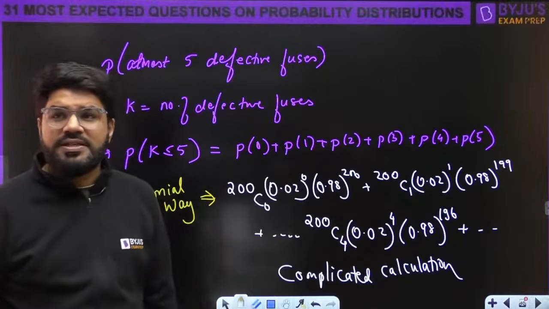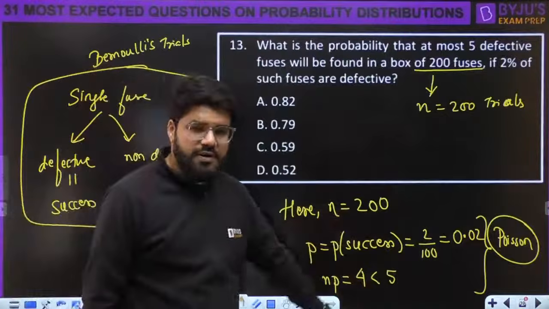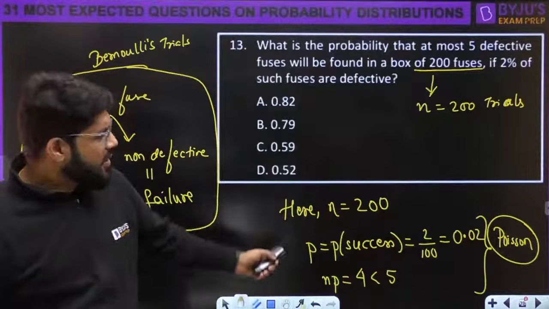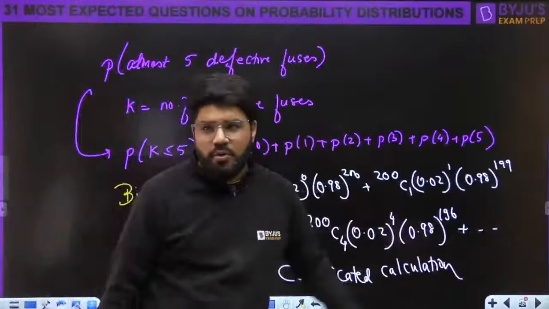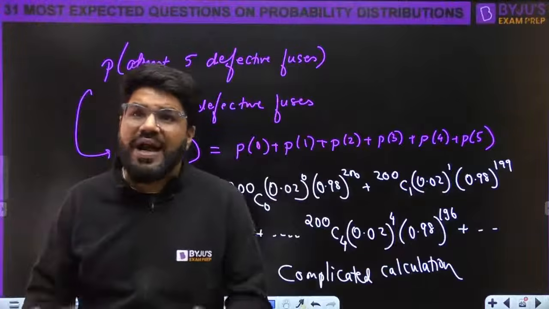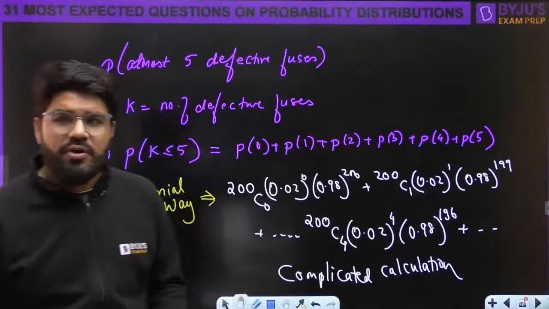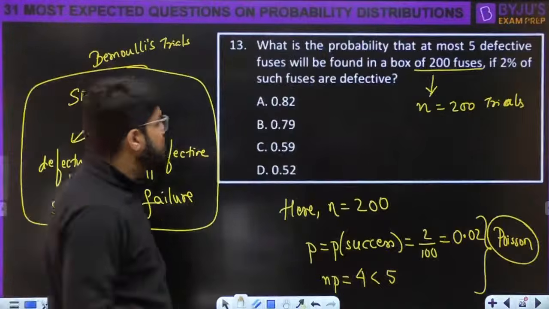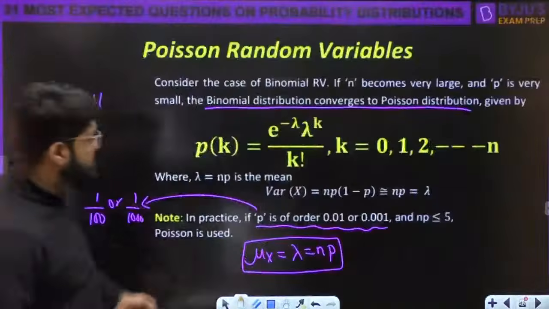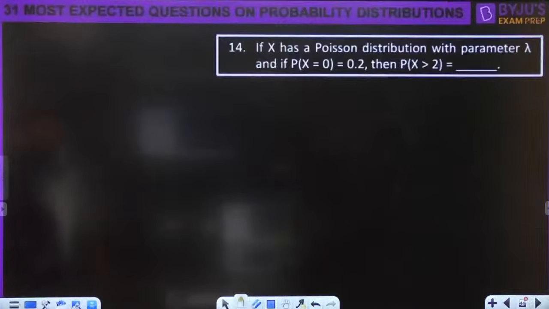Unnecessary complicated calculation. That is why the Poisson is preferred. The binomial is converted to Poisson. So if you are able to complete this calculation, you will get approximately the same answer. But it's all about how you handle the problem. What is the correct case you apply? So this is based on Poisson. The brief formulas about Poisson we have discussed. Let's go to the next question.